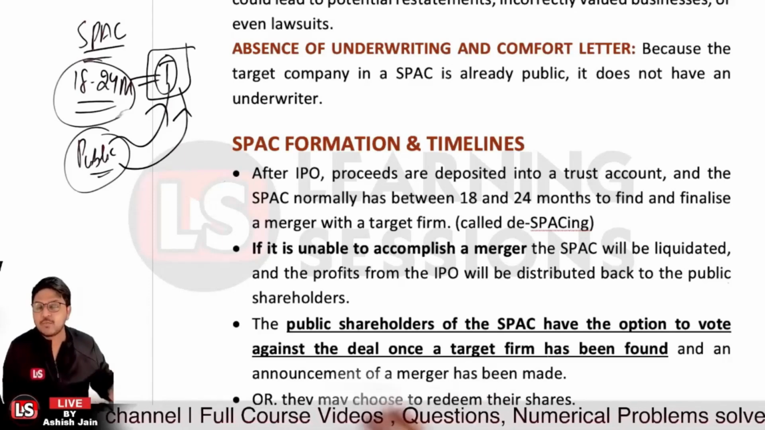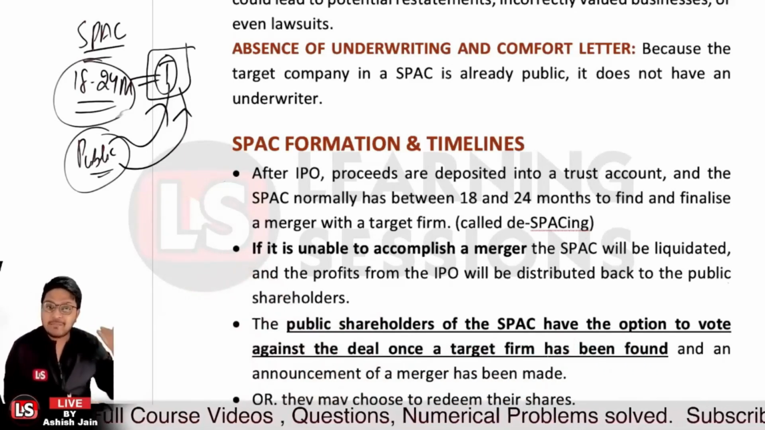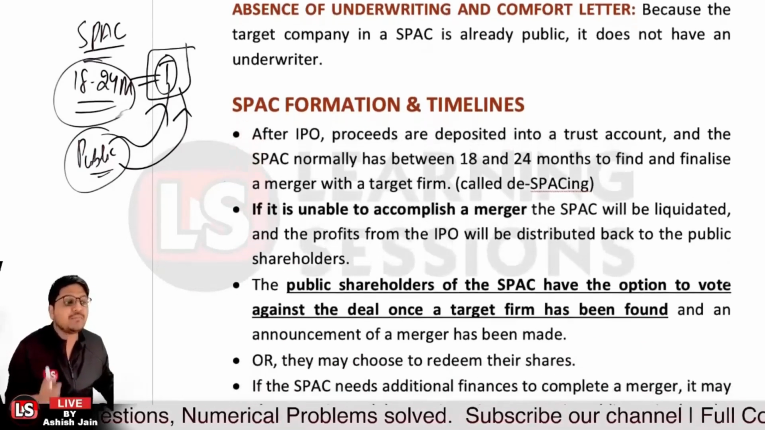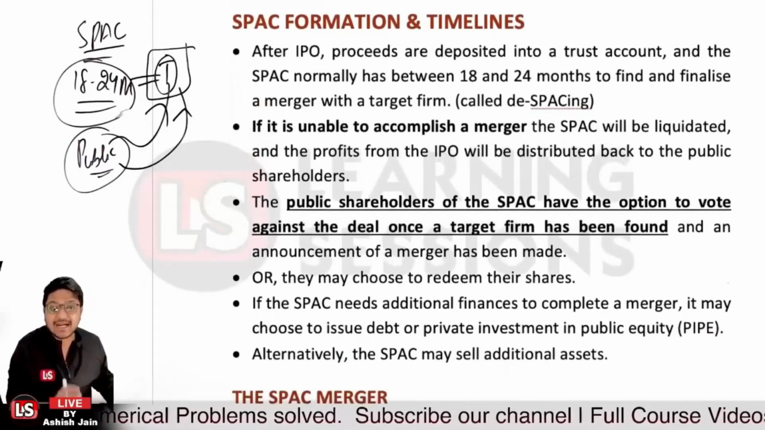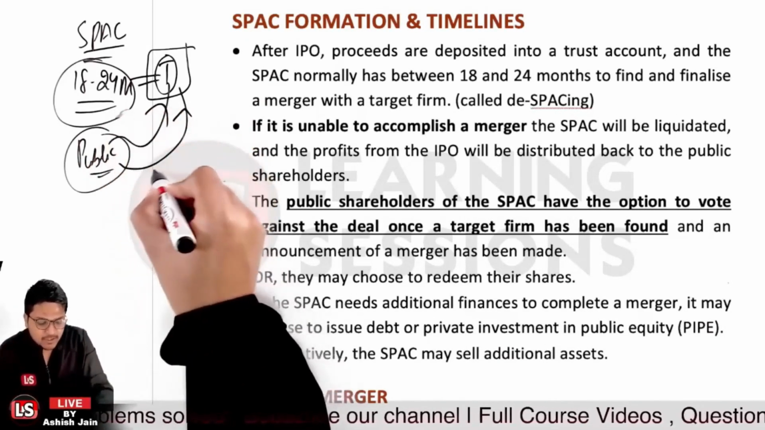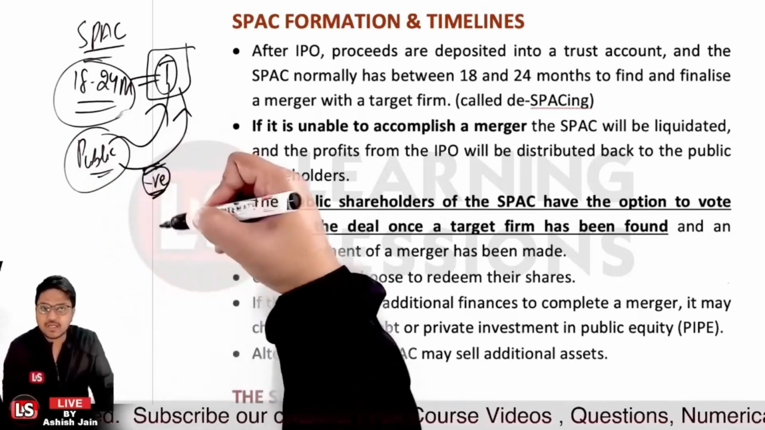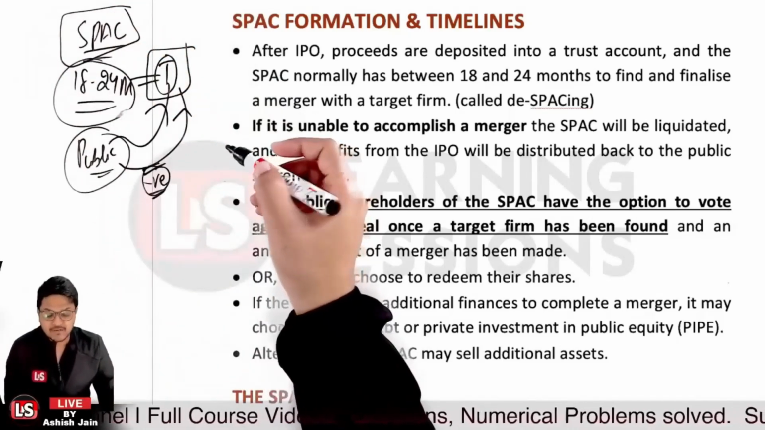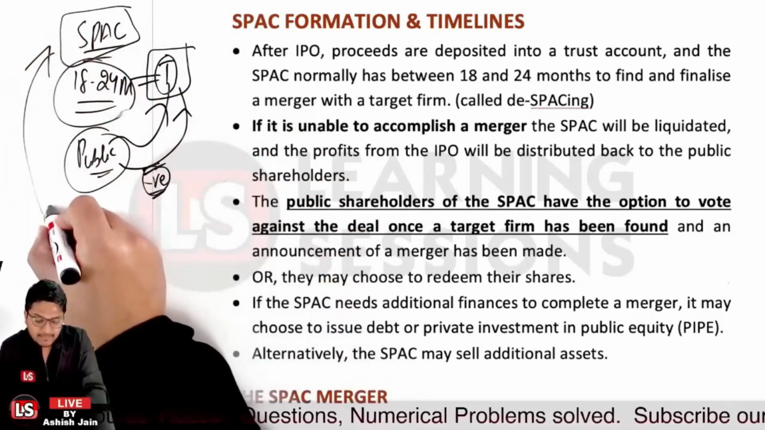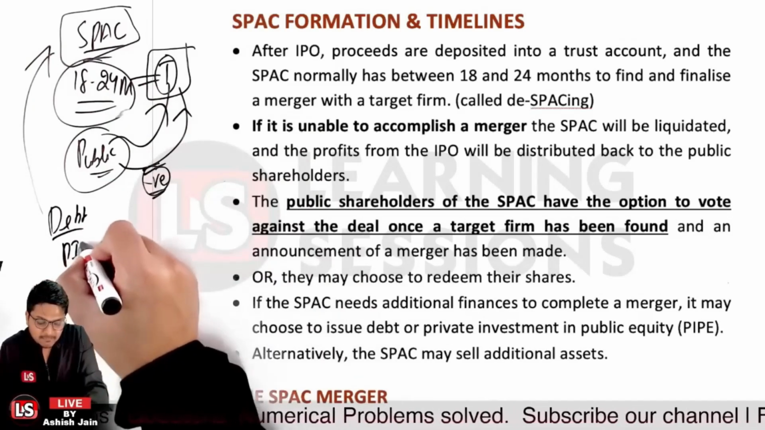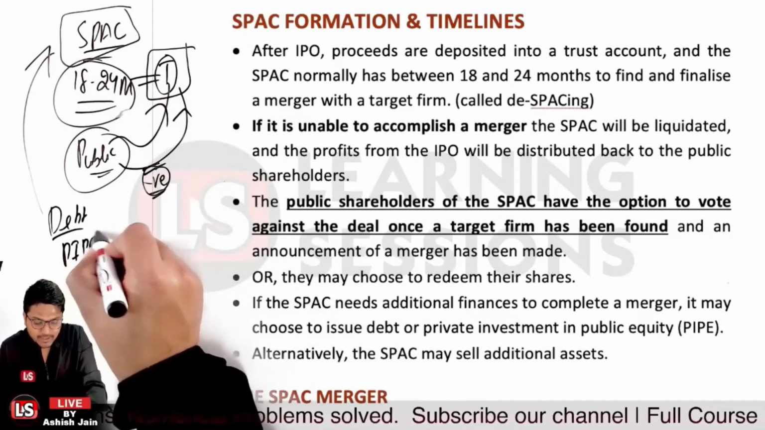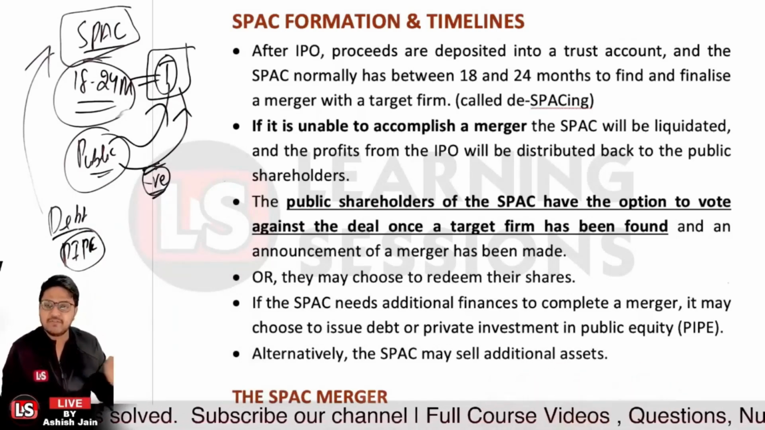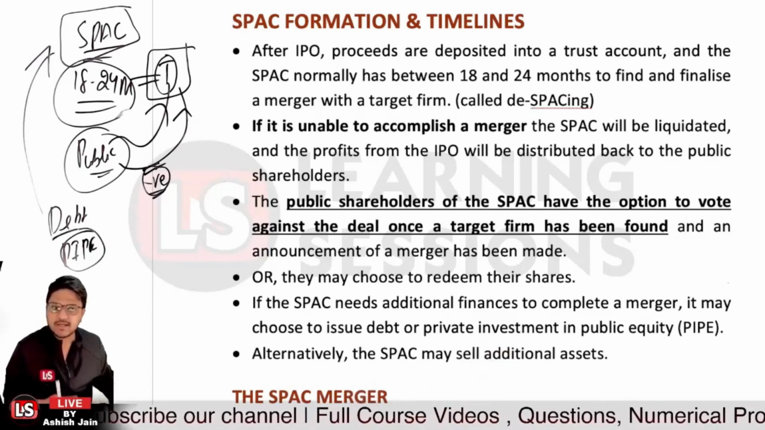And further, once the announcement related to the merger has been made, this negative voice can be raised by the public shareholders, and they can also choose to redeem their shares. Okay, and further, if the SPAC needs additional finances after those who were negative have redeemed their shares, it may be that the SPAC requires extra funds, which can be raised by way of debt, or by way of PIPE, that is private investment in public equity, right? Alternatively, the SPAC may sell additional assets, if it has redundant assets, so as to raise more funds, right?